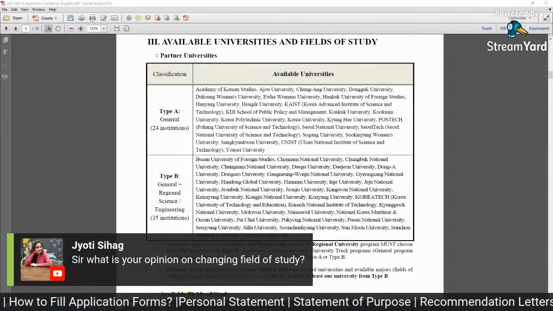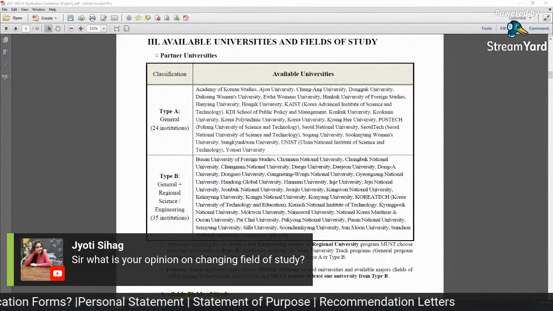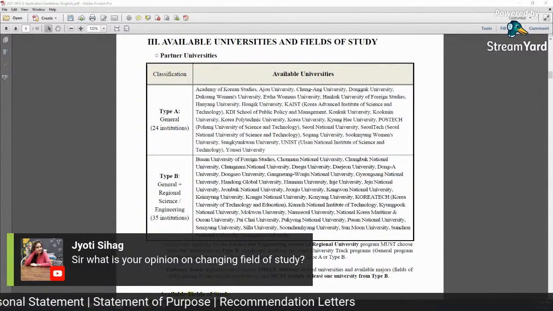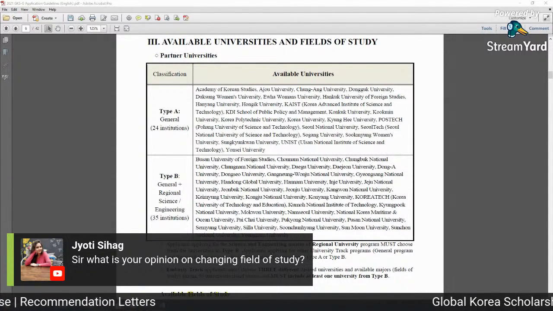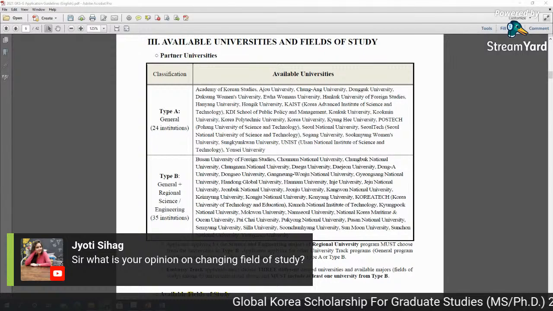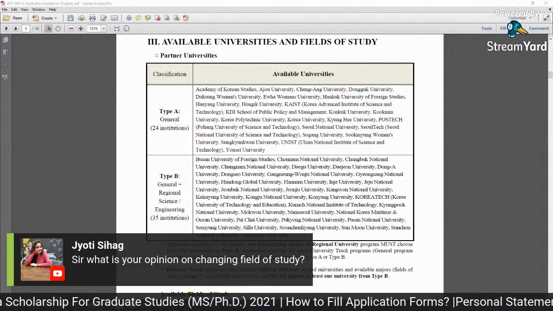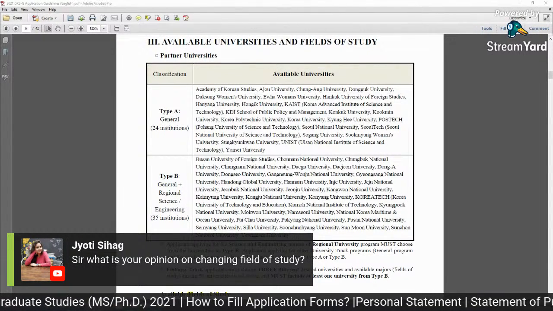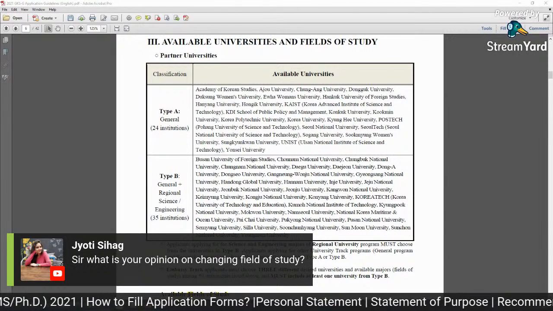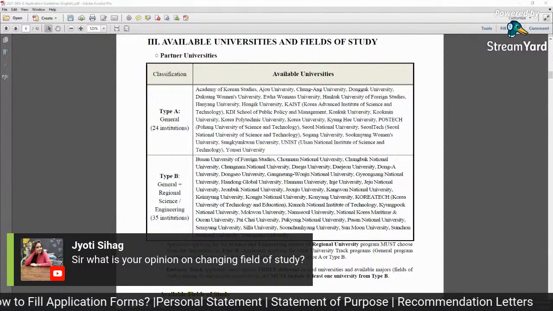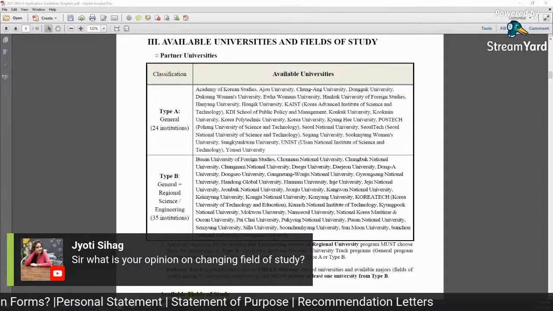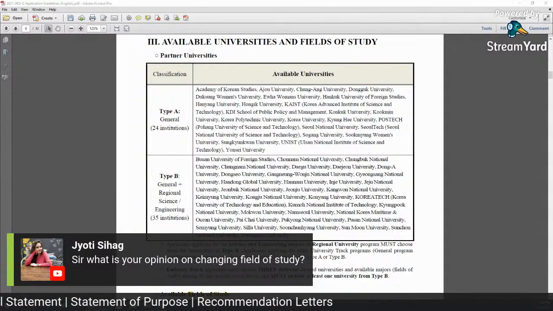Like if you are from the chemistry department, then you can apply to materials, chemical, biotech, or nanotechnology, or these types of things. So these are very relevant and related. You know the basics of these majors or courses, but you cannot completely change from one major, like from social sciences to sciences. Yes, you can go from sciences to social sciences because it's not so different.